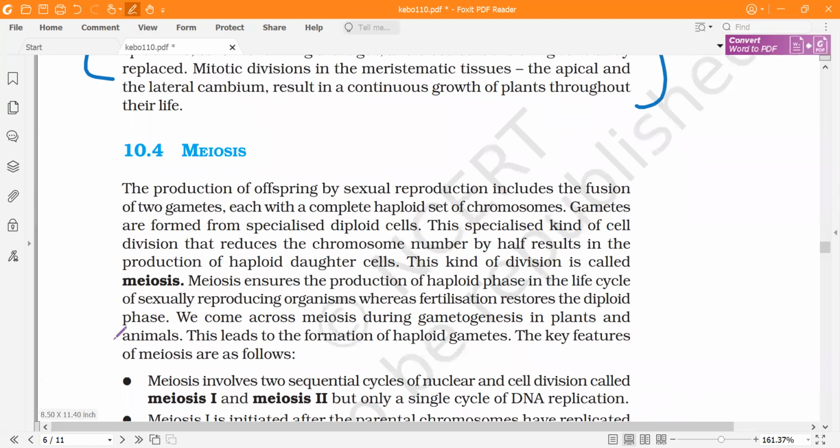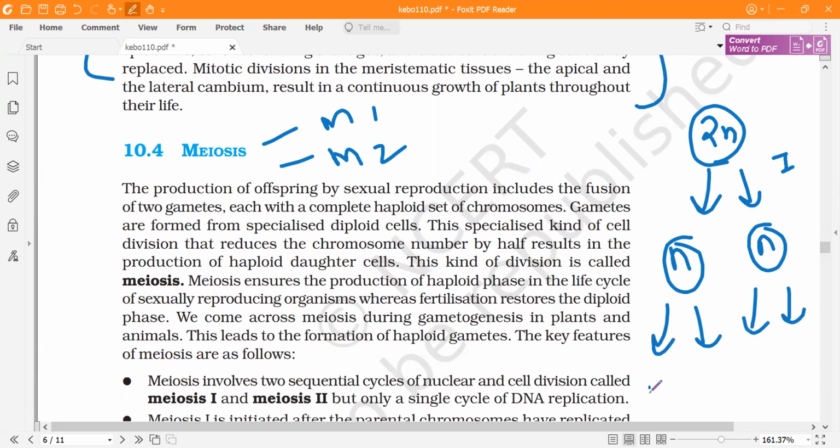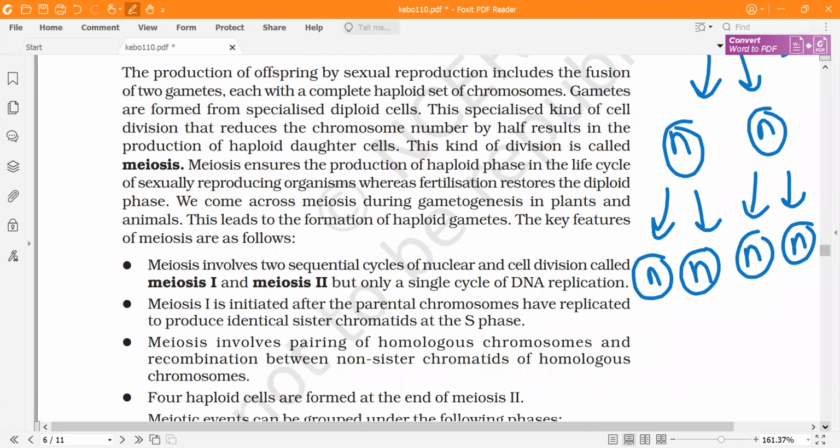Now we have meiosis. Okay. So meiosis is very important. Meiosis has two divisions, that is, M1 and M2. Once it starts with the 2n cell, the first division will form half the number of chromosomes, and the second is like mitosis. So you will have 4 haploid cells from a single diploid cell, as you can see. Okay, it is needed for the reproduction of the gametes in sexually reproducing organisms.